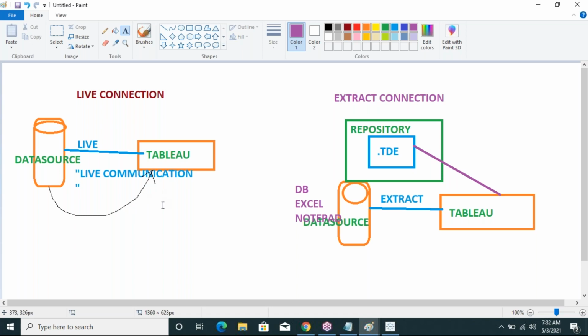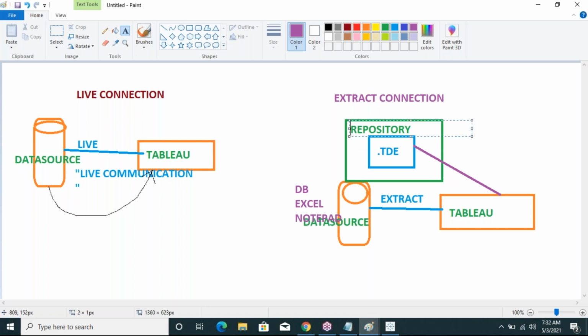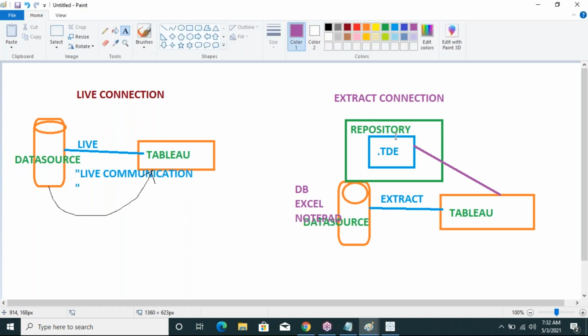In the extract connection, after connecting the data source with Tableau, a .tde file is generated. .tde means Tableau data extract. This file is stored in local data, and that data storage is called the repository. The repository folder stores the .tde file.